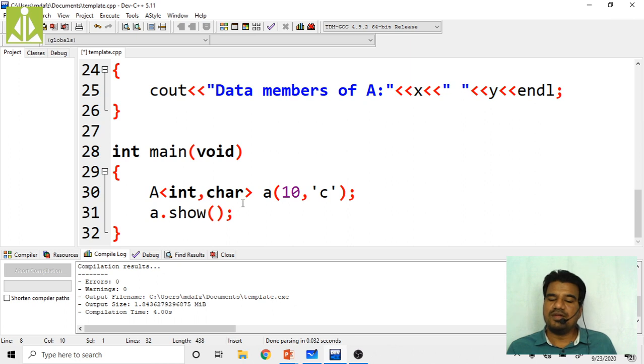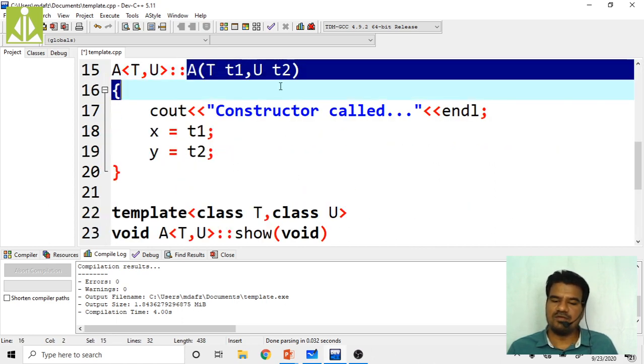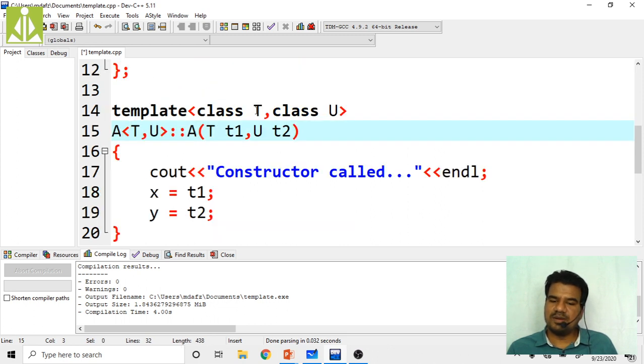Now when you are invoking this constructor, this constructor call will invoke this thing. Again, T will become integer, U will become character. So here T1 will become integer, T2 will become character. T1 value 10 we are passing, T2 value C we are passing. So T1 will become 10, T2 will become C. So X will become 10, Y will become C.